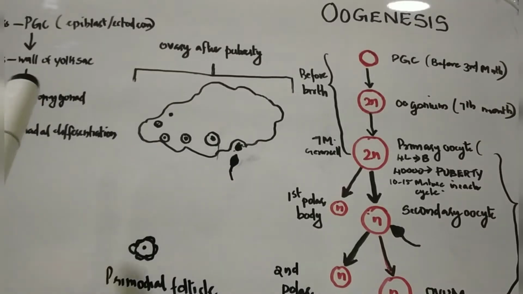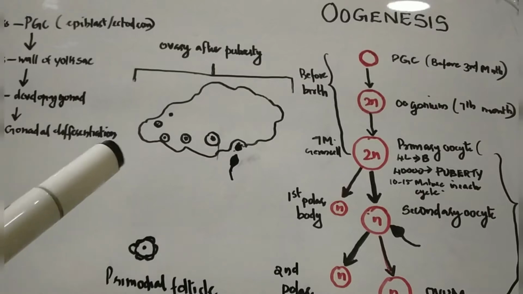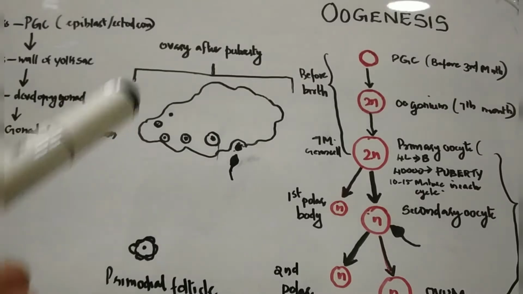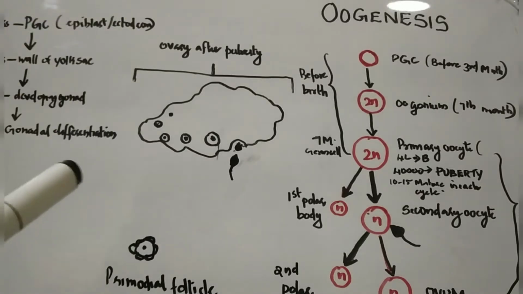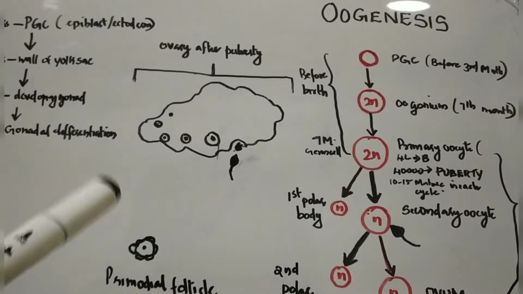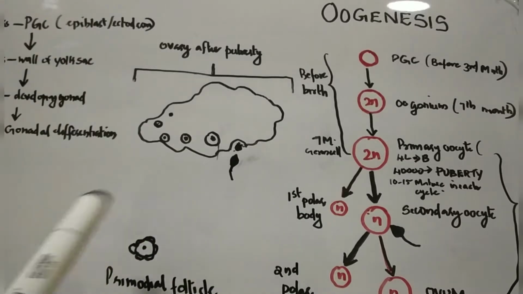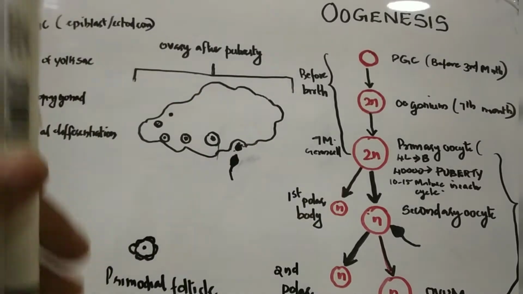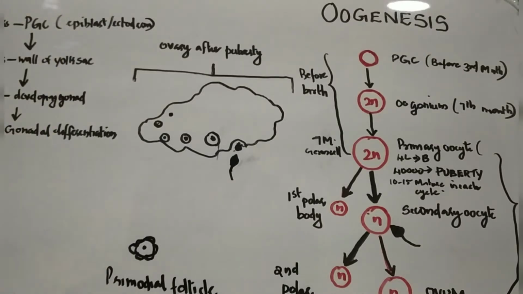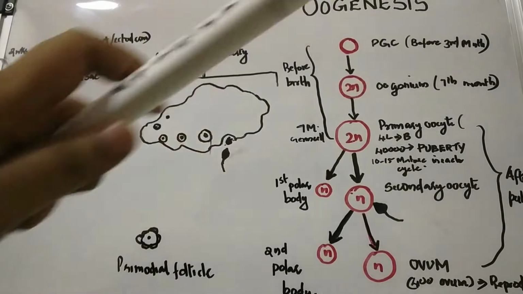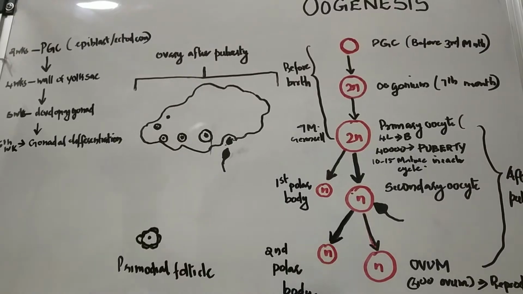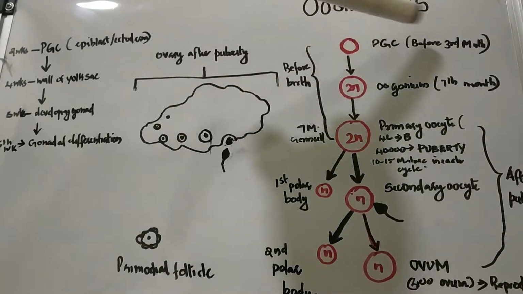So, how do you define oogenesis? Oogenesis is the maturation and differentiation of primordial germ cells to oogonium, primary oocyte, secondary oocyte, and thereby to ovum. So these are the steps in oogenesis. It all starts from the primordial germ cells.